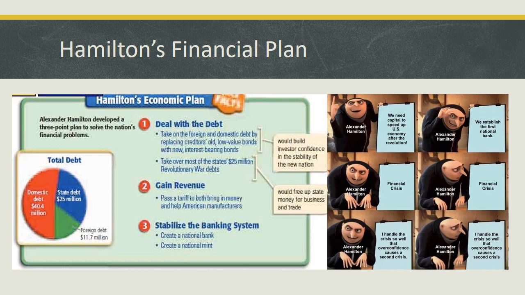First, the federal government would take over all the debts of the states incurred during the war for independence. Secondly, he wanted to create a national bank that would collect taxes, hold government money, make loans, and pay the obligations of the federal government. Thirdly, he wanted to raise taxes on imported manufactured goods to protect young American industries from cheap imports from Europe, specifically Great Britain, including whiskey.